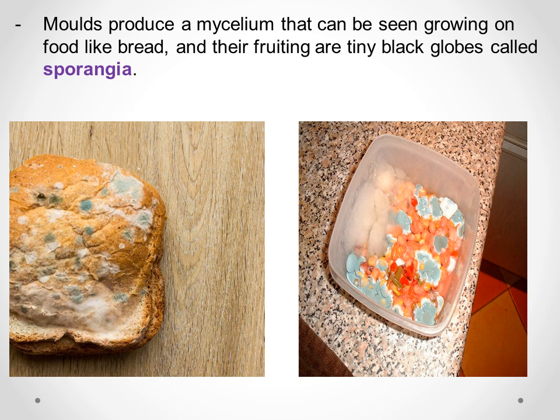Molds produce a mycelium that can be seen growing on food like bread, and their fruiting bodies are tiny black globes called sporangia. So now I know about mushrooms and I know about molds. Molds produce a mycelium that can be seen growing on food like bread, and their fruiting bodies are tiny black globes called what? Sporangia.